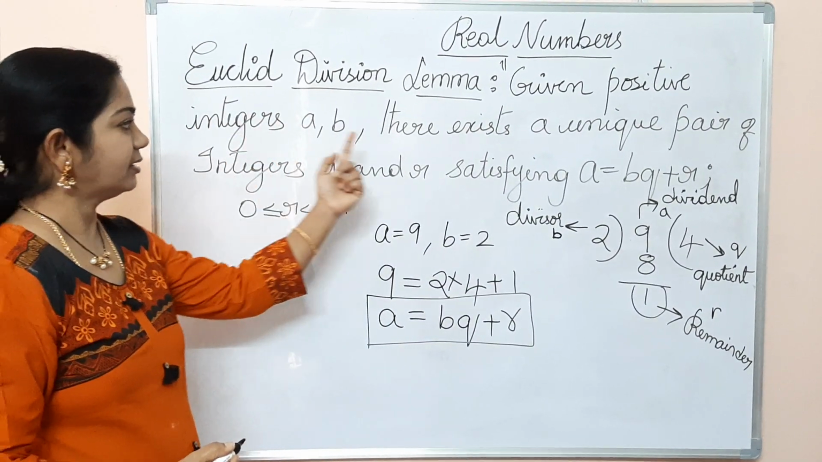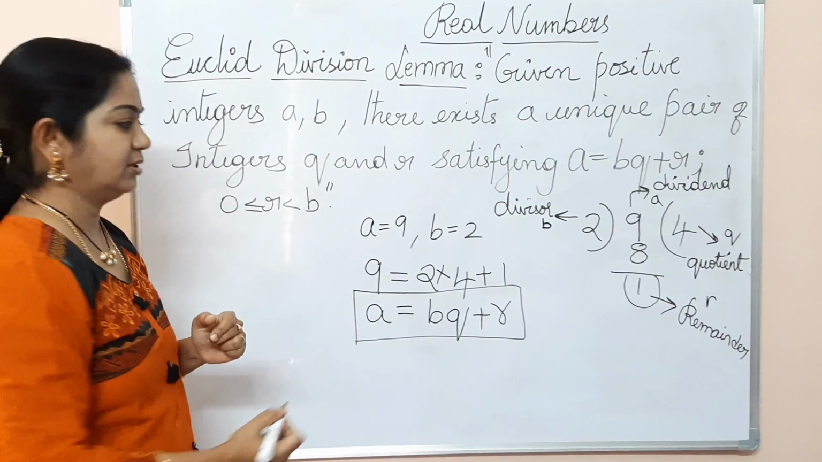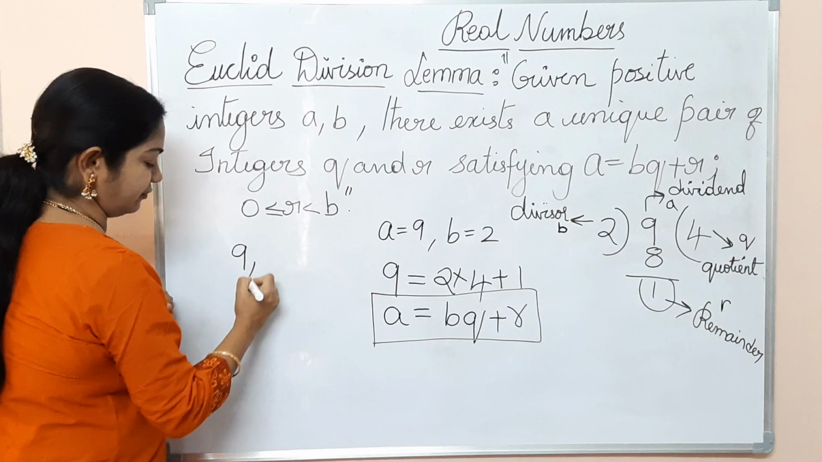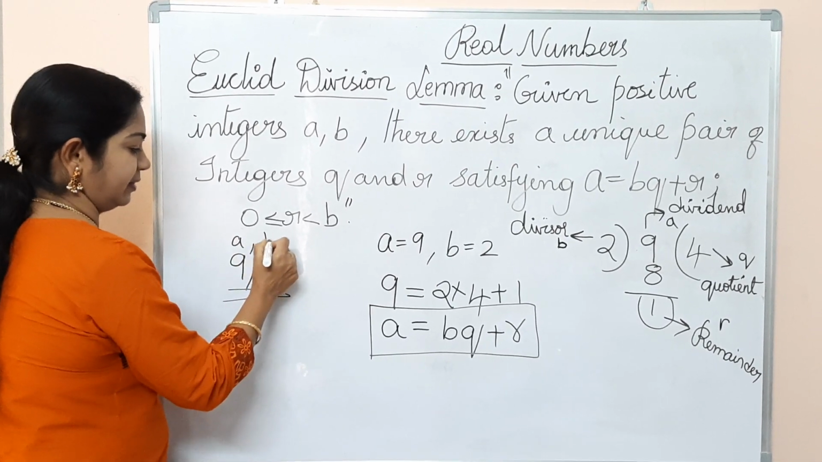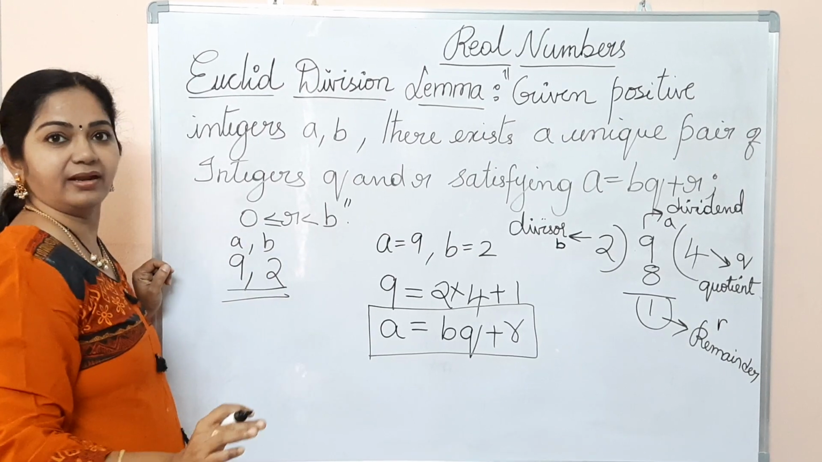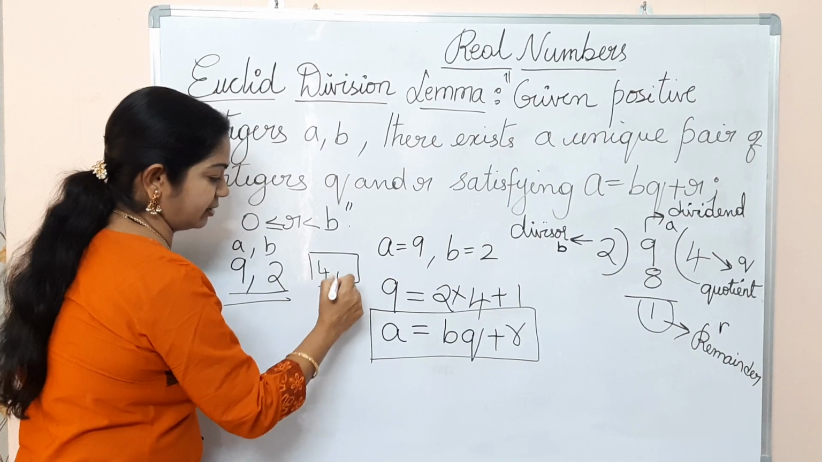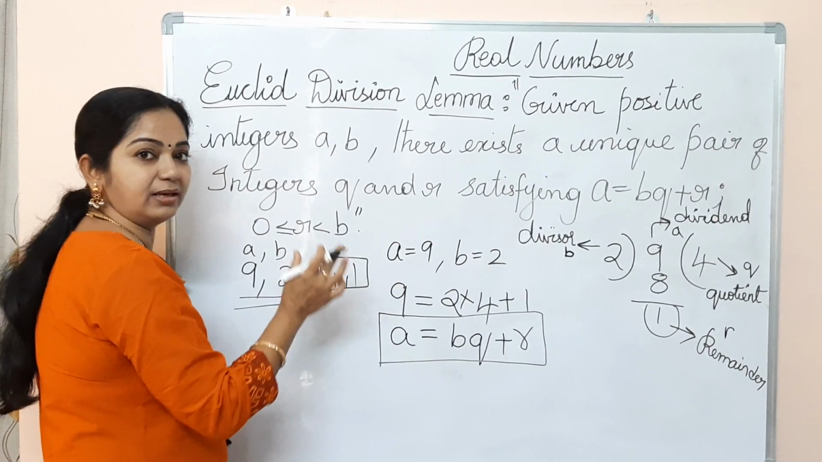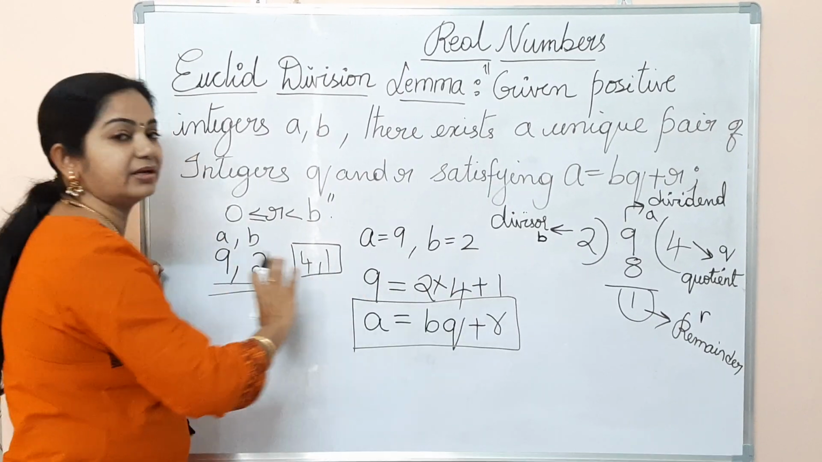So again I'll repeat, there exists a unique pair of q and r. So for the values of 9 and 2, these are our a and b, there exists a unique pair q and r. What are the q and r here? 4 and 1. So one and only one pair of q and r will satisfy this division.